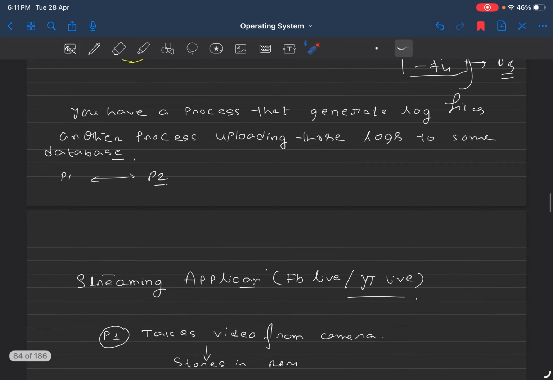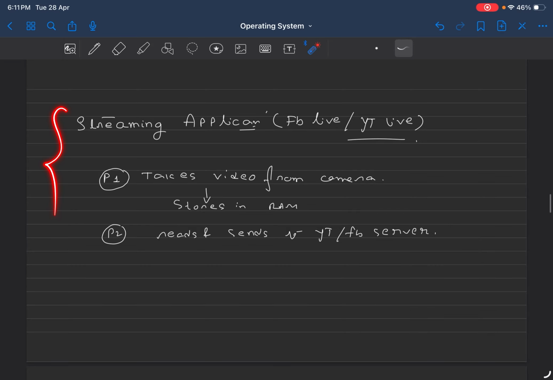This is one of the examples, and the other is the streaming application example that I have already told you. Let's say you are on Facebook Live or YouTube Live. One process's responsibility is to take videos from your camera and store them in a particular place in your RAM. The second process's responsibility is to read that data and send it to the YouTube or Facebook server, whichever application you are streaming to. So here also, multiple processes are communicating with each other.